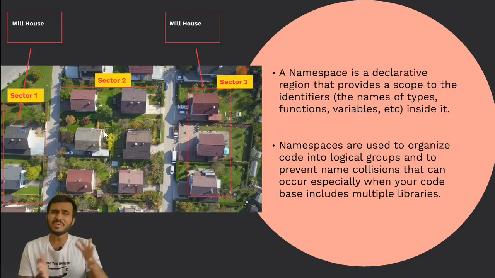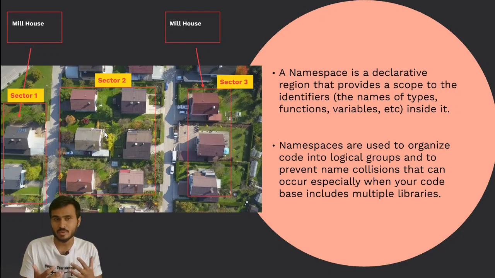Maybe these 10 house owners know each other, and as they know each other, they will not keep repetitive names in the same sector. Let's assume that all these 10 owners know each other, and because of mutual understanding, they will not keep a repetitive name for their house.